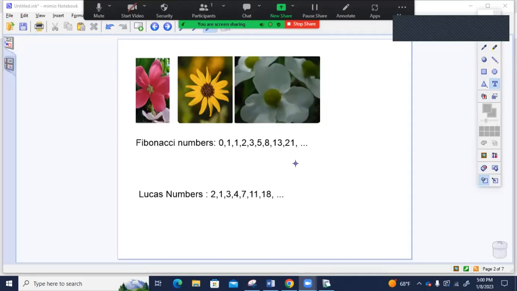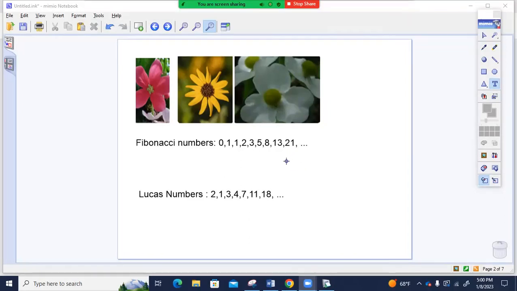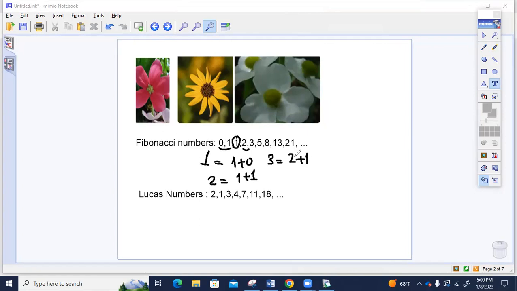Hi. Fibonacci numbers and Lucas numbers have a lot in common. For both of these sequences, every number is the sum of the previous two numbers. For example, 1 is equal to 1 plus 0. 2 is equal to the previous two numbers, 1 and 1. 1 plus 1 is equal to 2. And 3 is equal to 2 plus 1. 5 is equal to 3 plus 2, and so on. The same pattern happens for Lucas numbers as well.